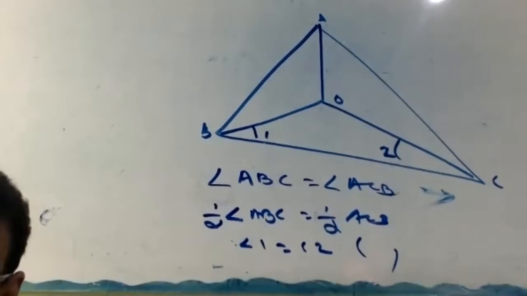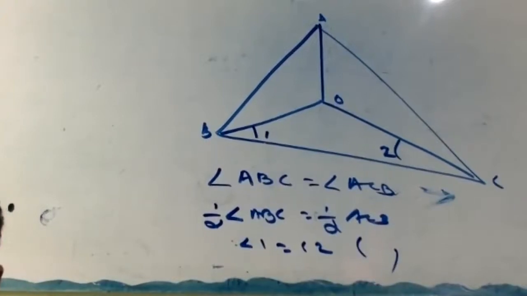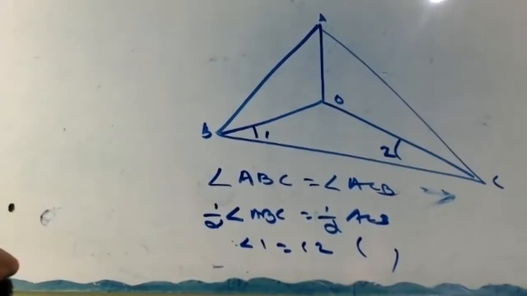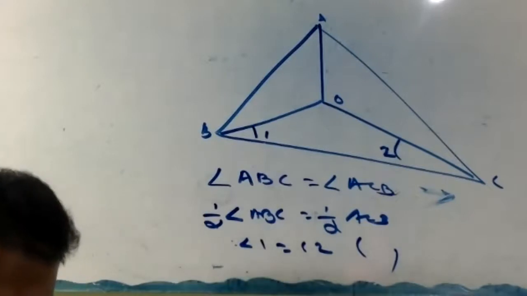In brackets: OB and OC are the bisectors of angles ABC and ACB.